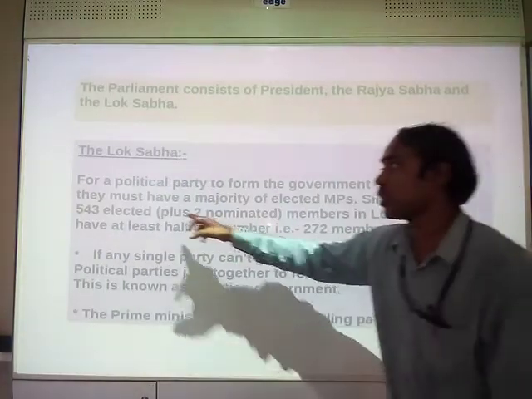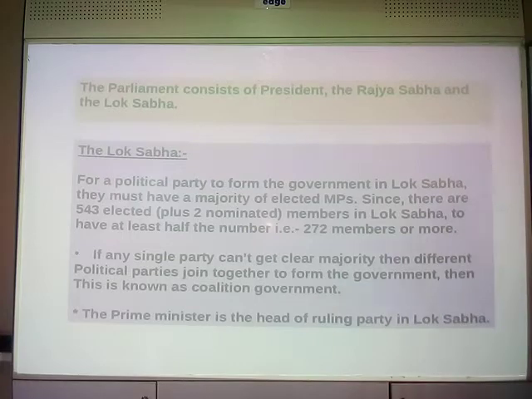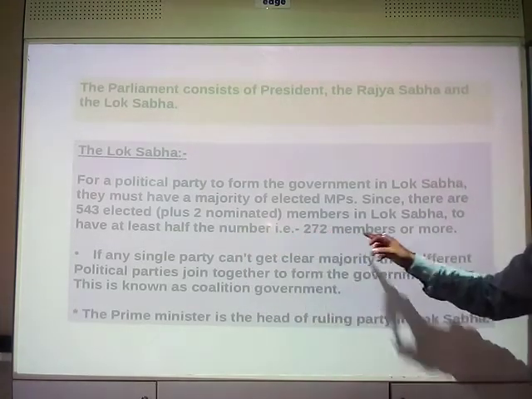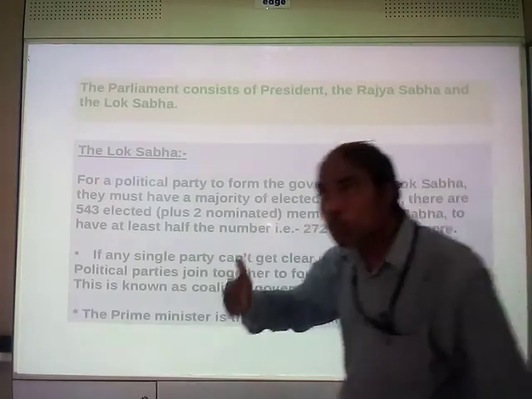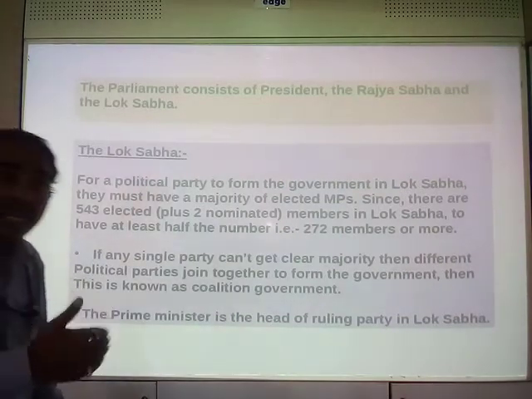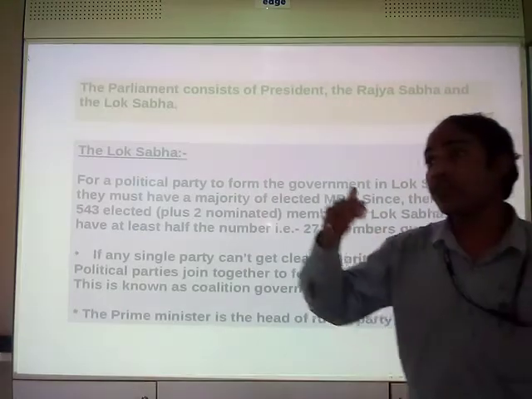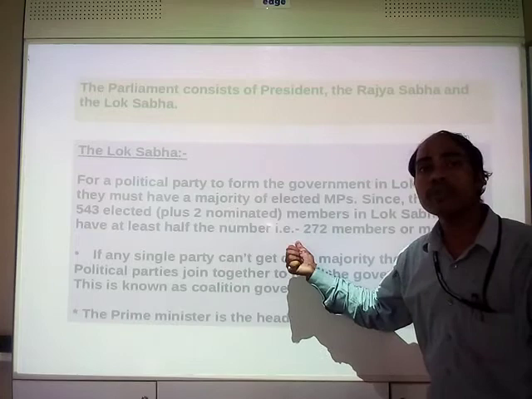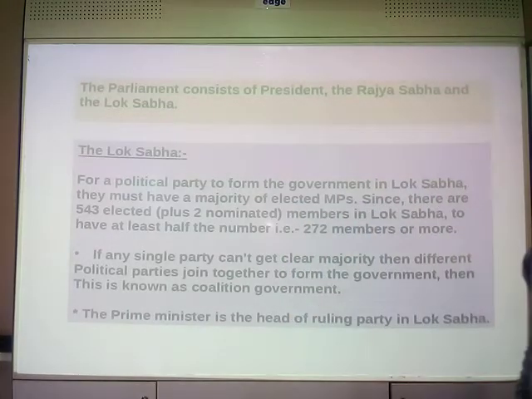Half of 545 is somewhat 272. That means at least 272 members or more should be in favor of something, some decision. Then they can prove their majority and that party will be formed.